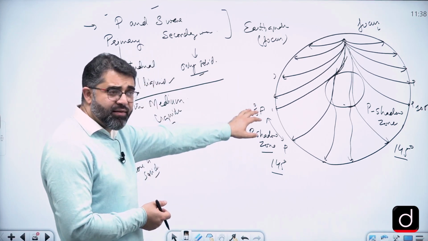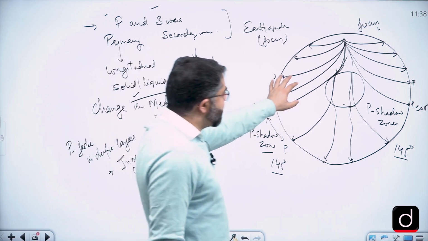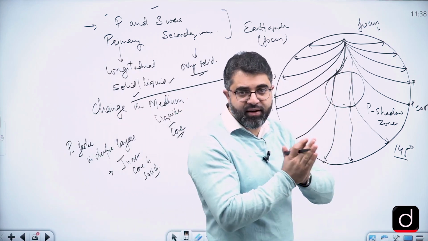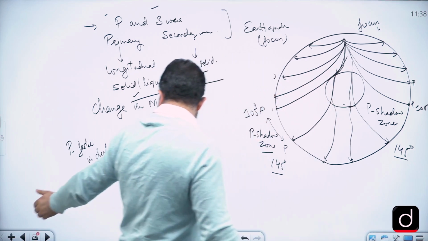Also the behavior of some more waves was discovered, based on which we have classified Earth into the following layers.